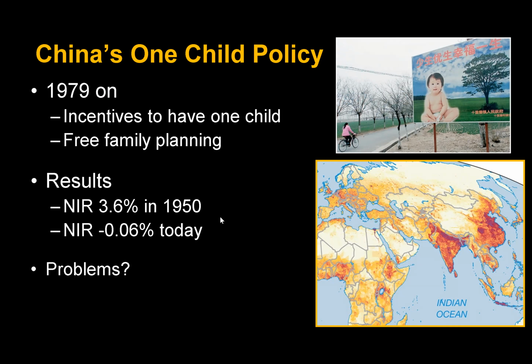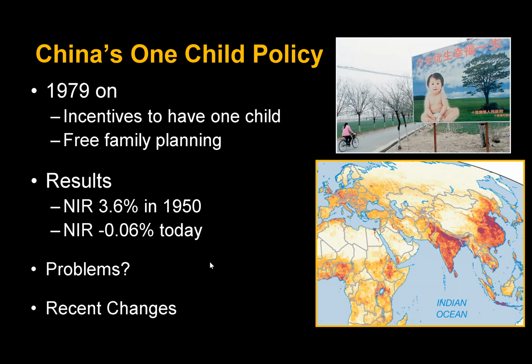Now, the problems with this, obviously, we talked about sex imbalances. So people would want to have a male child versus a female child, partly due to cultural issues where if you had a female child and she got married, she left to join the other family and you lost a child. If you had a male child, then you'd gain a daughter. And that was important in terms of future and things of that nature. We also have a sex imbalance. There's a lot more males than females, and that creates some other issues.